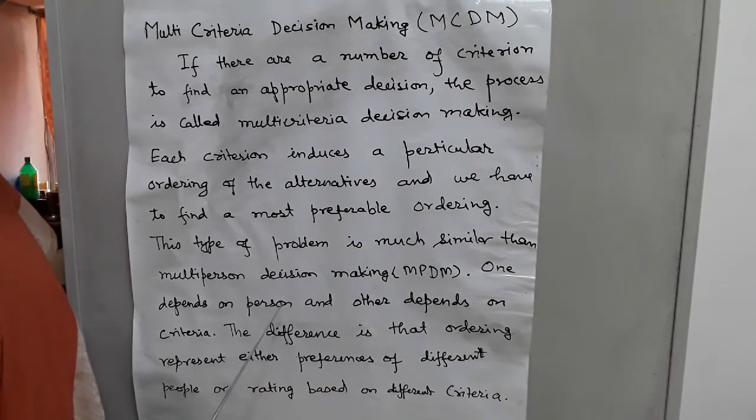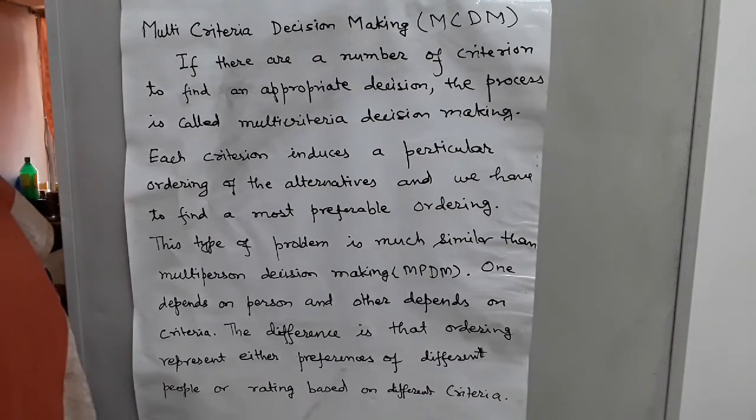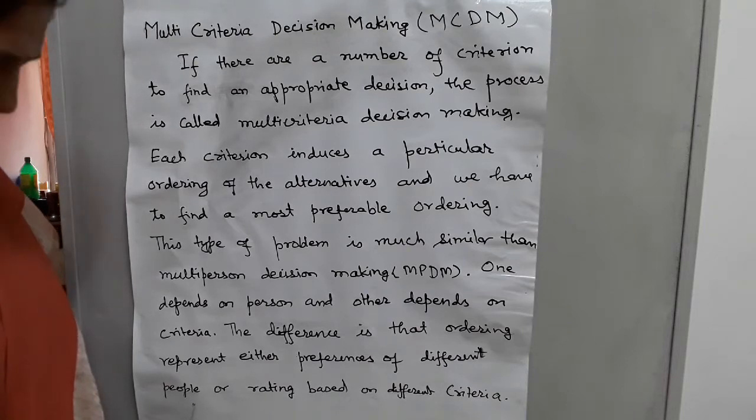One depends on person, and the other depends on criteria. The difference is that the ordering represents either preference of different people or rating based on different criteria.